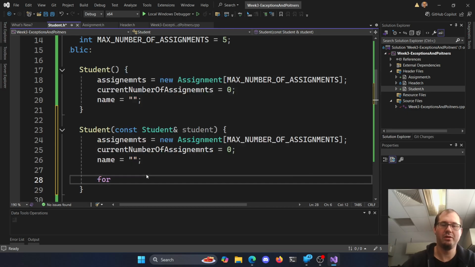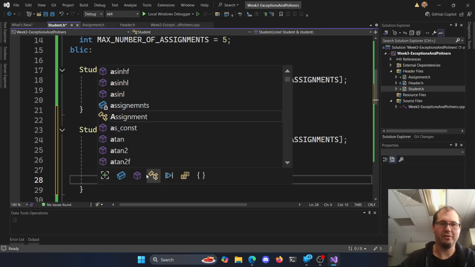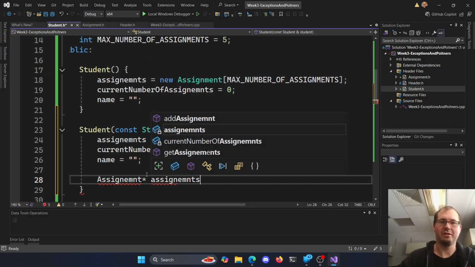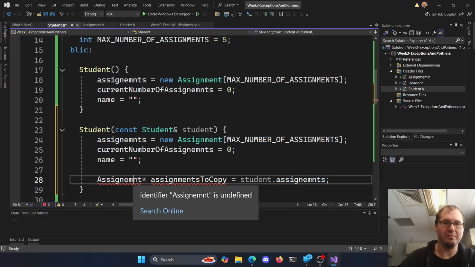So for this, we need the assignment. So assignments to copy, right, is going to be my pointer. So an assignment pointer of assignments to copy is going to be that student reference we were given dot assignments pointer, right? Assignment, it'd be nice if I could spell these things right here.